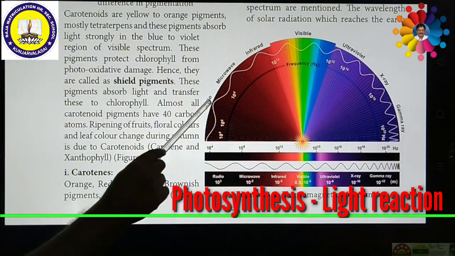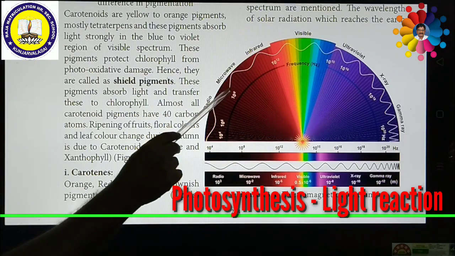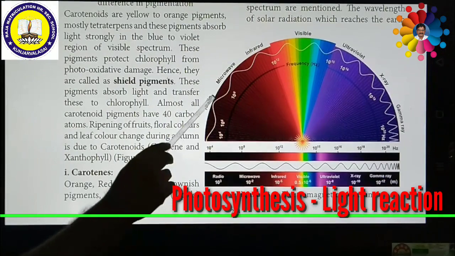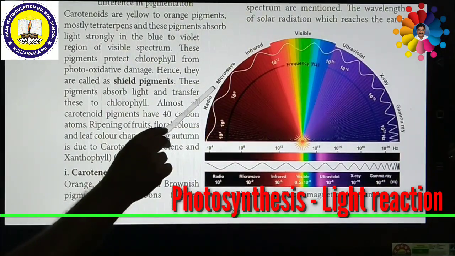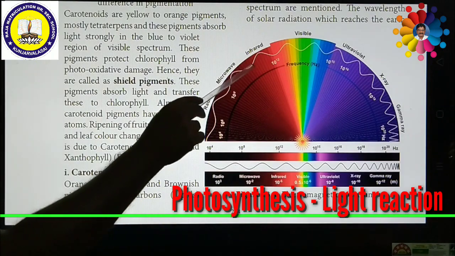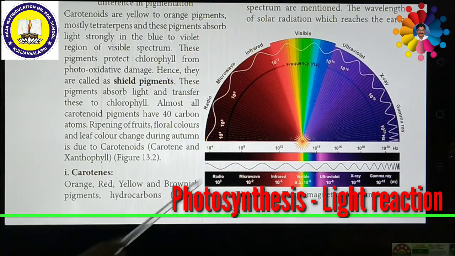The upper region is called the crest, and the lower region is called the trough. So crest, trough, crest, trough. The distance between two crests is called one wavelength, lambda, or the distance between two troughs is one wavelength, lambda. In such a way, we can measure the distance between two crests or two troughs, which is called the wavelength.